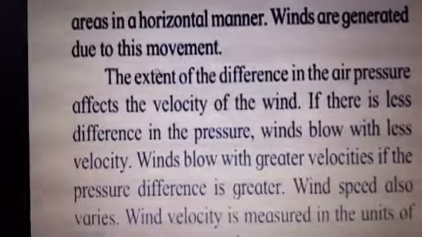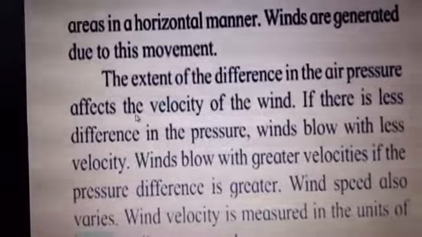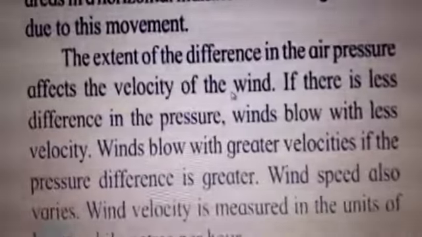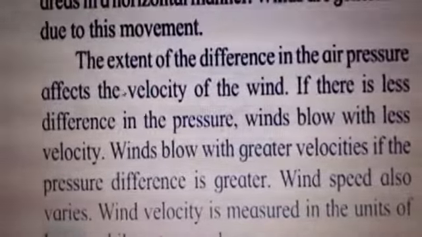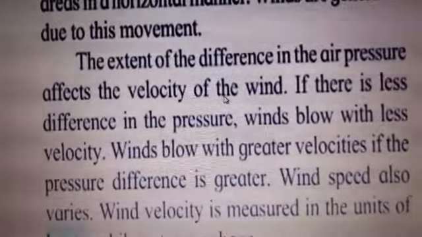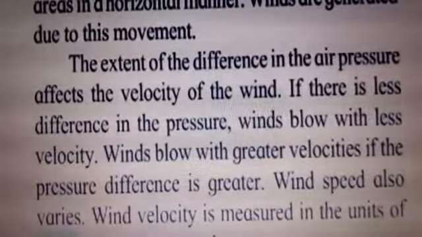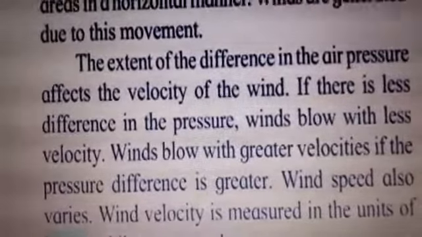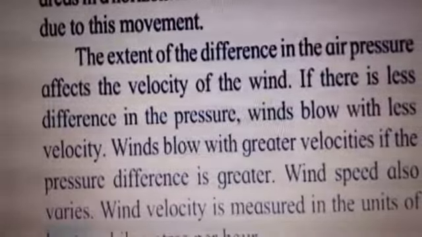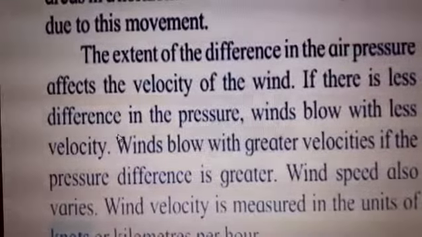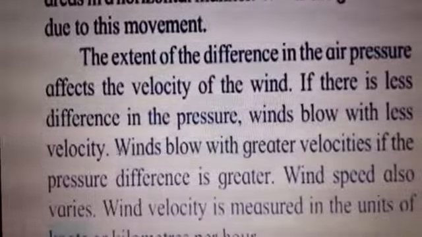The extent of the difference in the air pressure affects the velocity of the wind, that is, the speed of the wind. How much difference there is in the air pressure and the temperature affects the velocity. If there is less difference in the pressure, winds blow with less velocity.